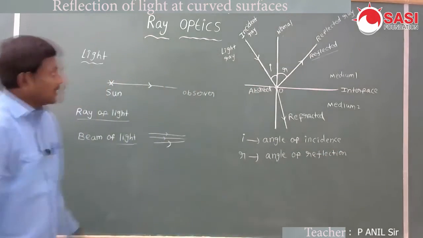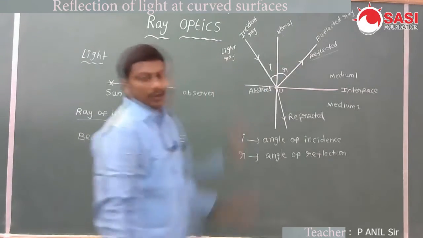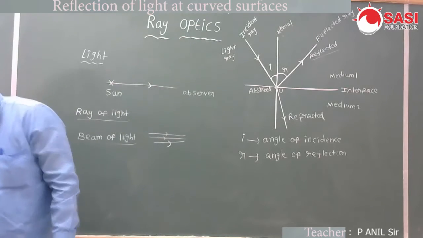Now we discuss the phenomenon of reflection. First of all, what is meant by reflection?